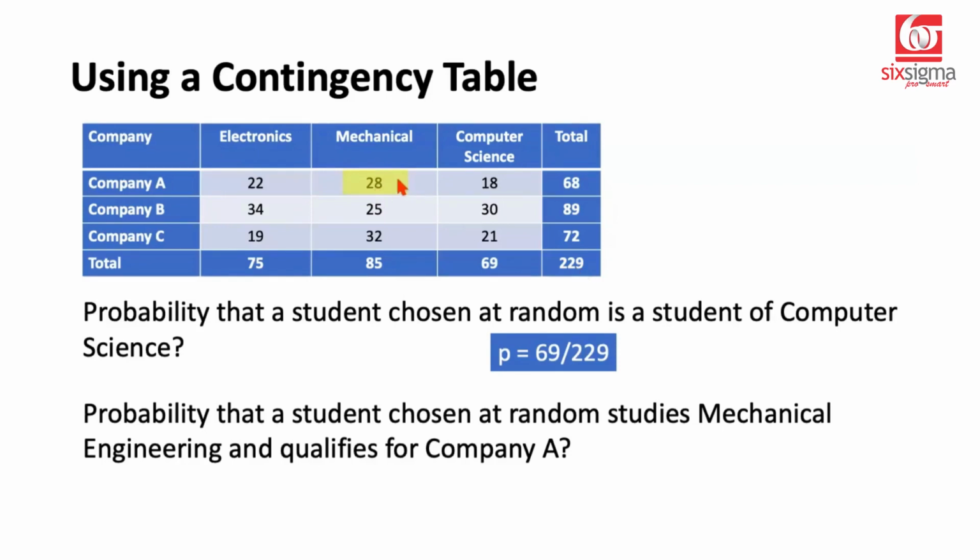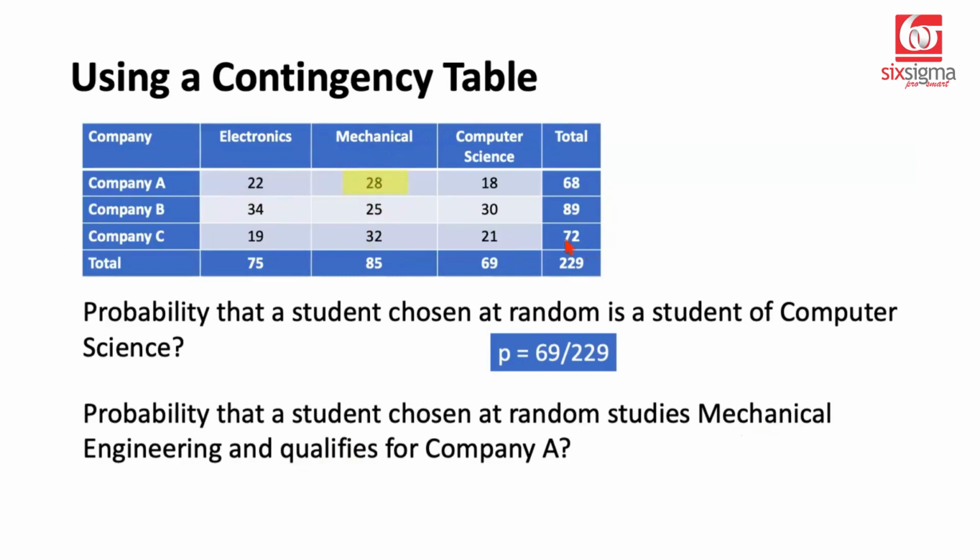Some of you are thinking it will be 28 divided by 85 or 28 divided by 68. Just hold on, you'll get more clarity on that when we talk about the conditional probabilities. But there is no condition here. We're just talking about two events occurring together. And we are talking about an intersection kind of possibility here. So student studies mechanical and gets placed in company A. This value would be the outcome of interest, which is 28.